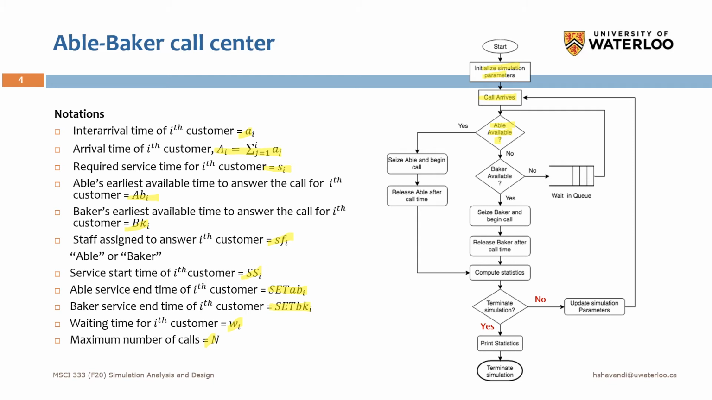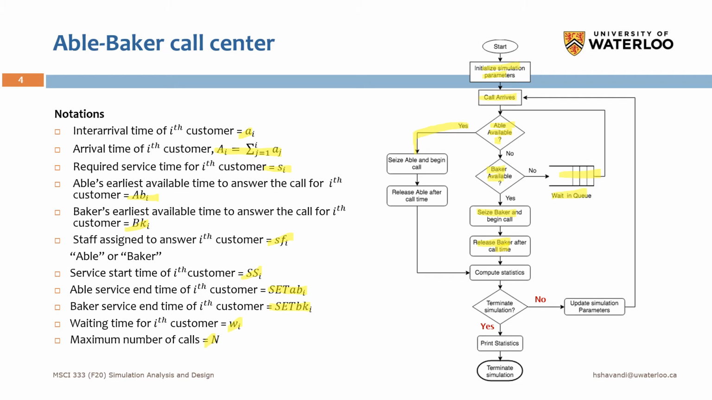If the Baker is available, we go to this branch, and so that call sees Able, and then after having the service, releases the Able and leaves the system, right? If the Able is not available, we check the availability of the Baker, and again, if it's available, then it goes to the same process. But if the Baker is not available, that call will join a line queue, right, in a waiting line.